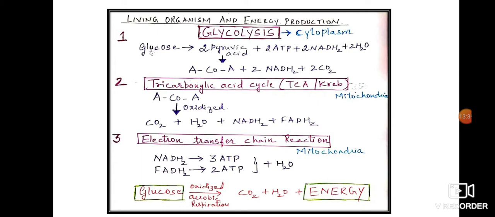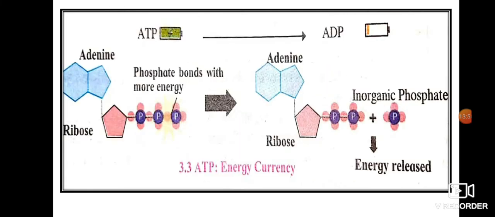So you can see how glucose is completely oxidized and energy is given out. In the end, you can see the conclusion: glucose is completely oxidized to give carbon dioxide, water, and energy. Now we were talking about ATP. ATP is also known as the energy currency.